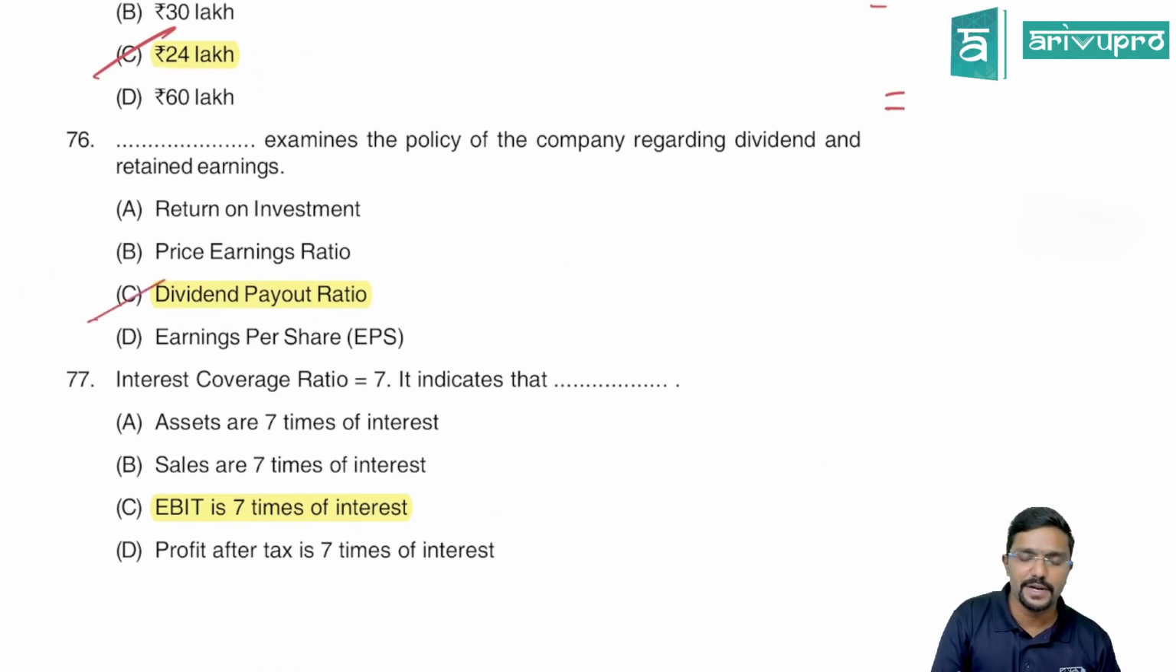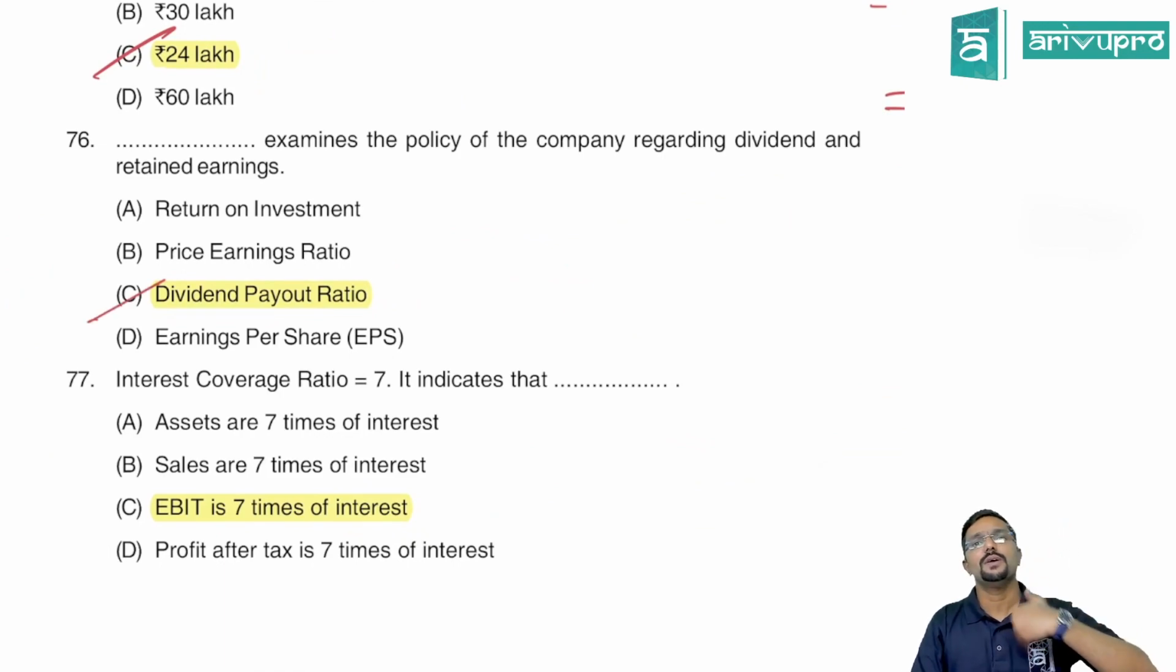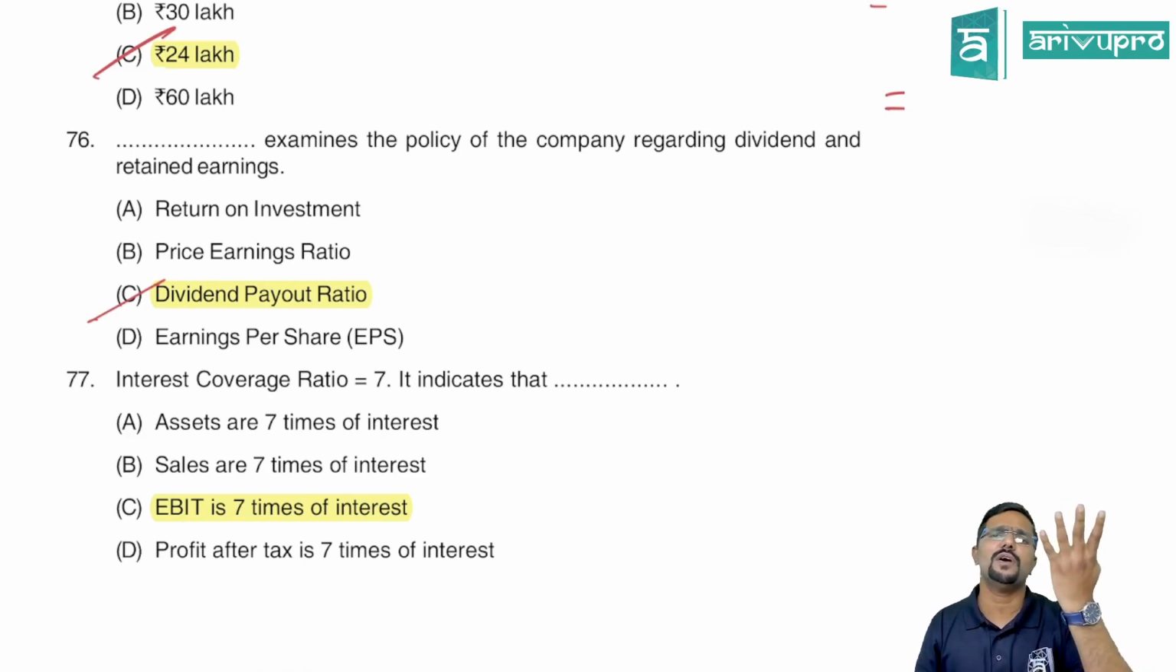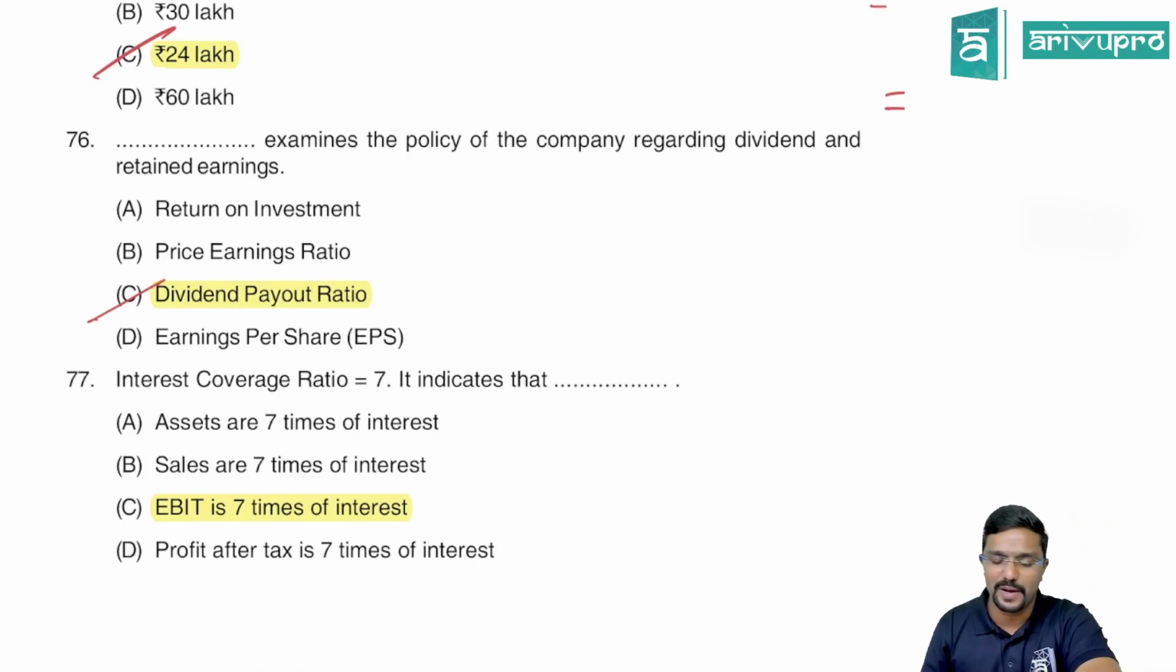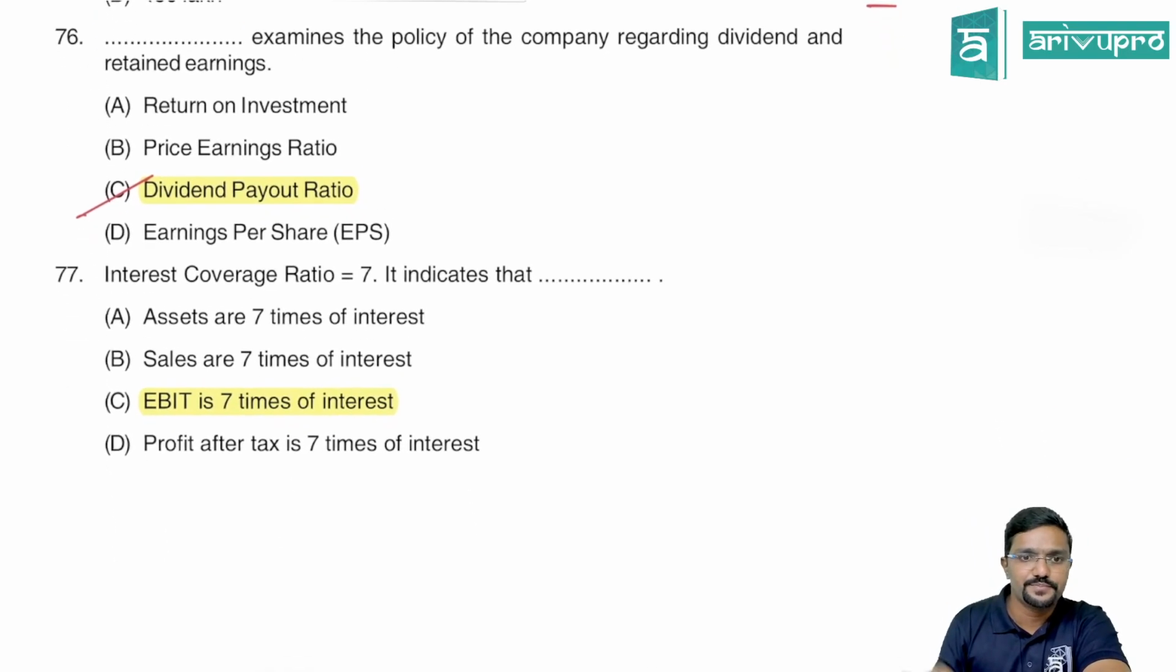It is dividend payout ratio. For example, if dividend payout ratio is 60%, how much is retention ratio? 40%. Sir, what if dividend payout ratio is 80%? 20% is retention ratio. Clear? So from dividend payout ratio, we can easily tell how much is retained, how much is paid as dividend.